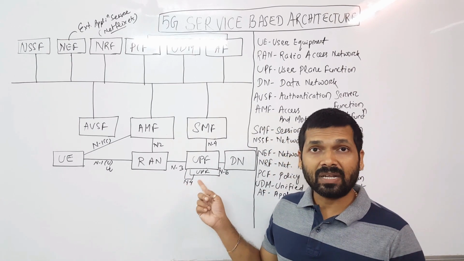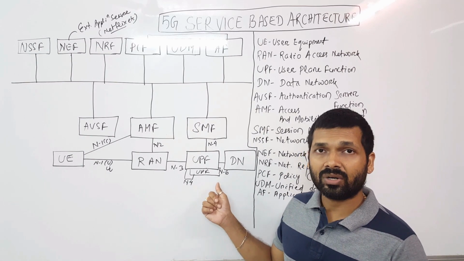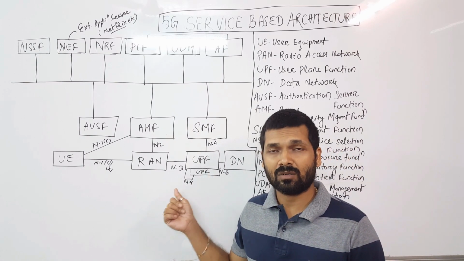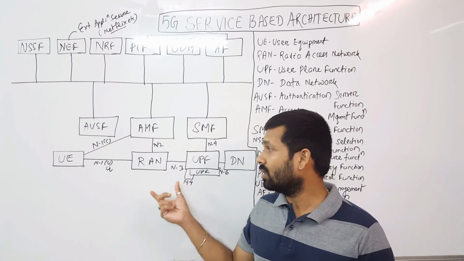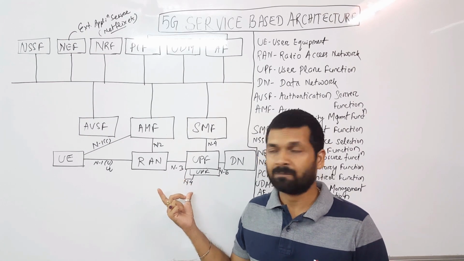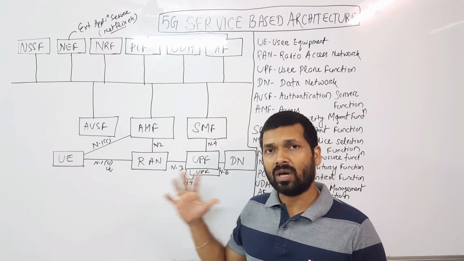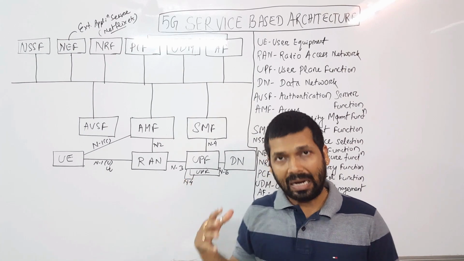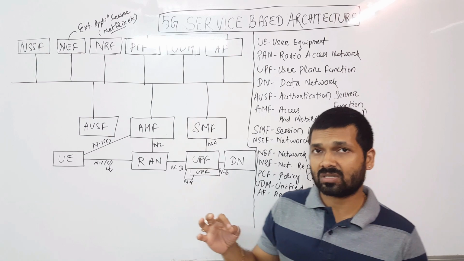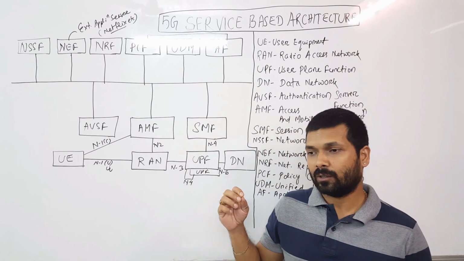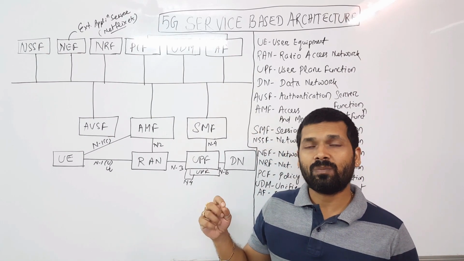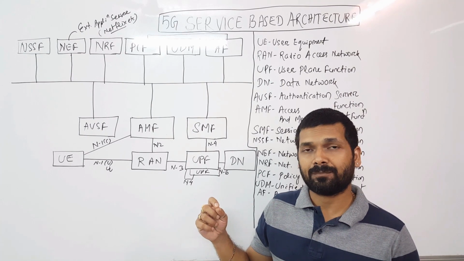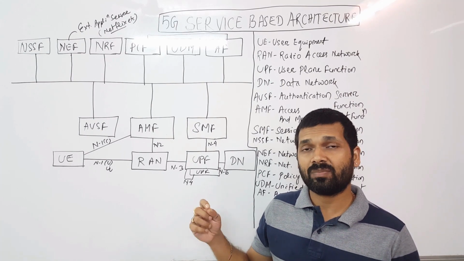Next one is the user plane function, which is responsible for user traffic management, packet forwarding, all the user plane functions, right? One of the most important features, or add-ons, in 5G is the CUPS based architecture, or control plane and user plane separation.